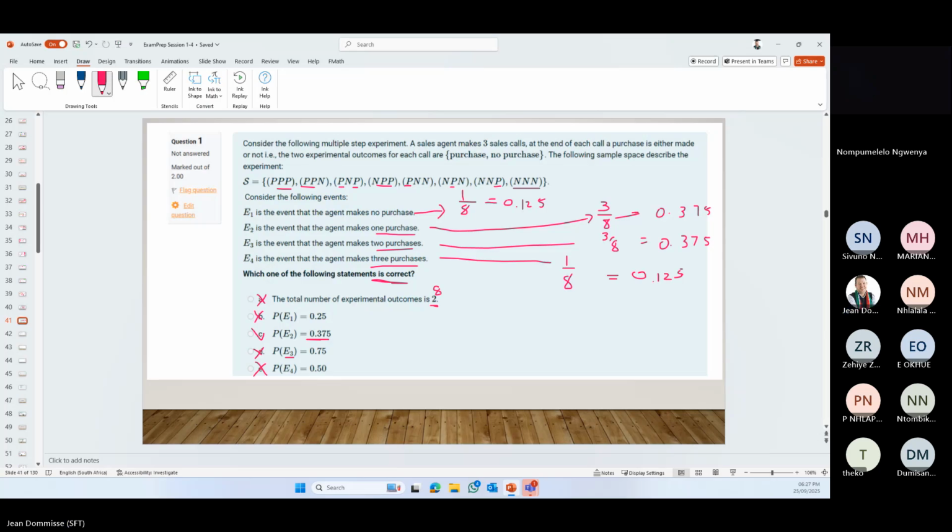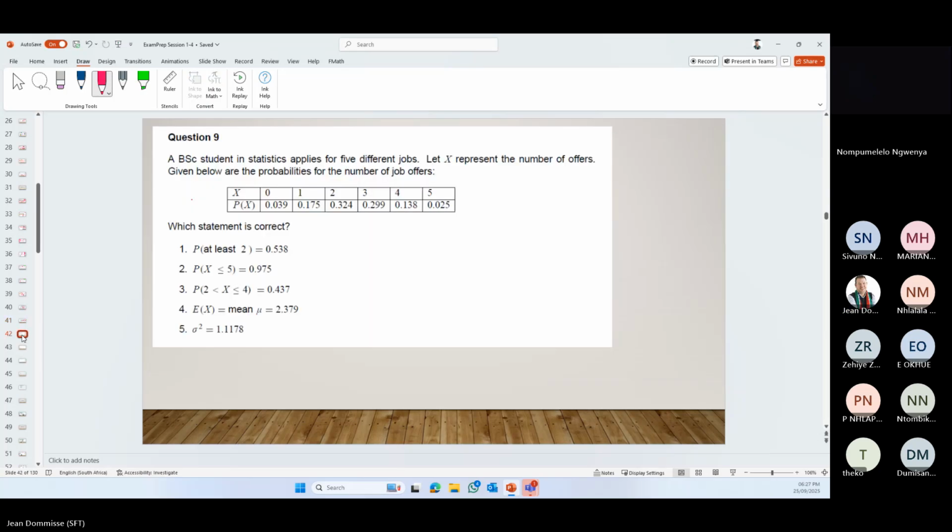Okay, so let me quickly go to the next one. So a question around study unit 5 that we are going into, discrete probabilities.